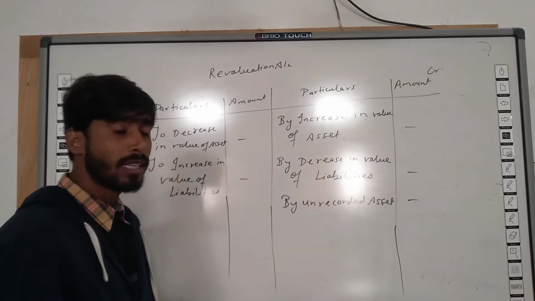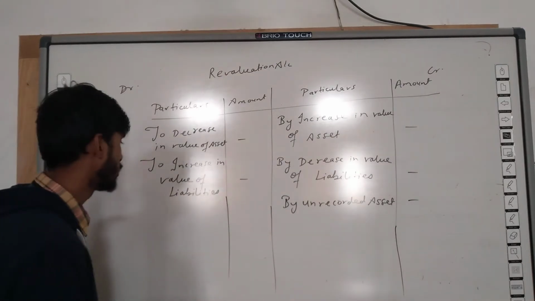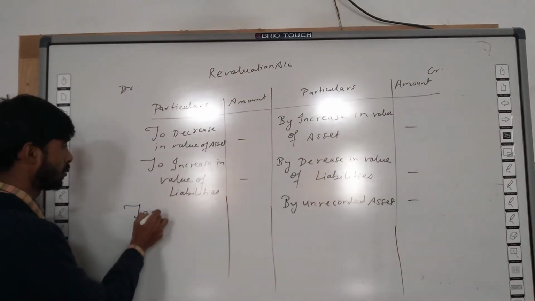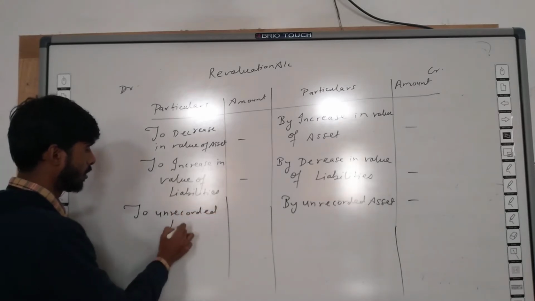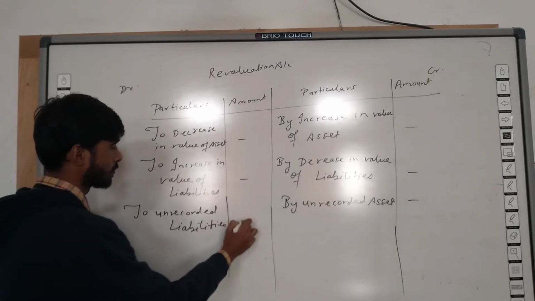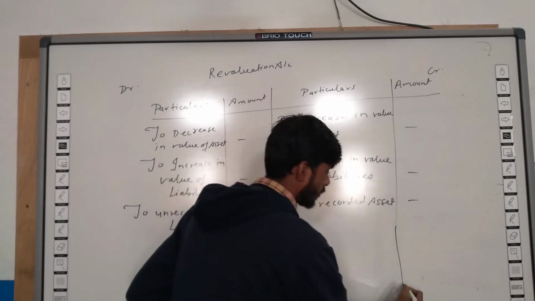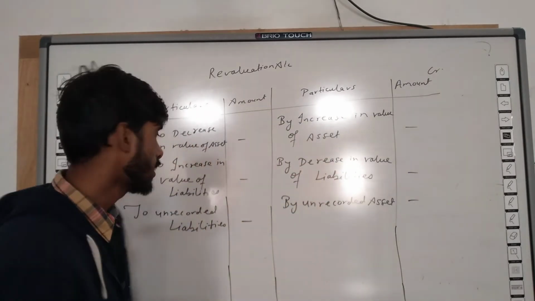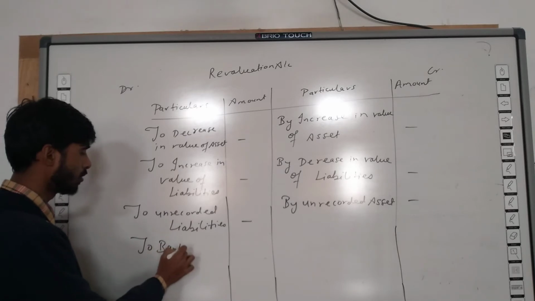And if there is any unrecorded liabilities, it will be shown on debit side of revaluation account, to unrecorded liabilities. If there is any type of expense, it will be shown on debit side of revaluation account, to bank account.